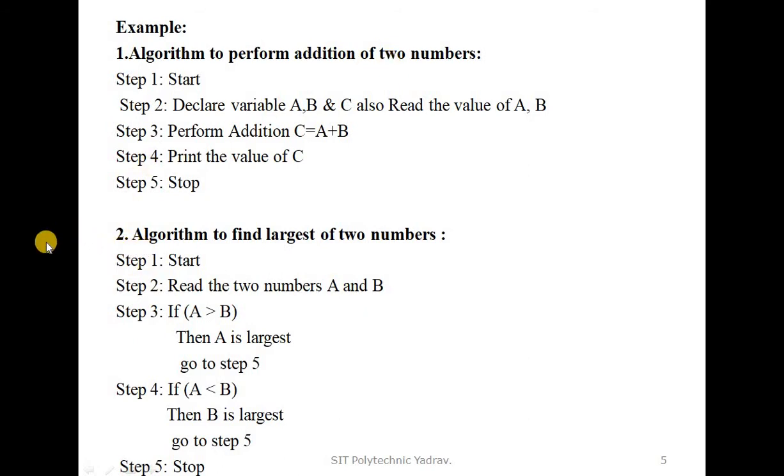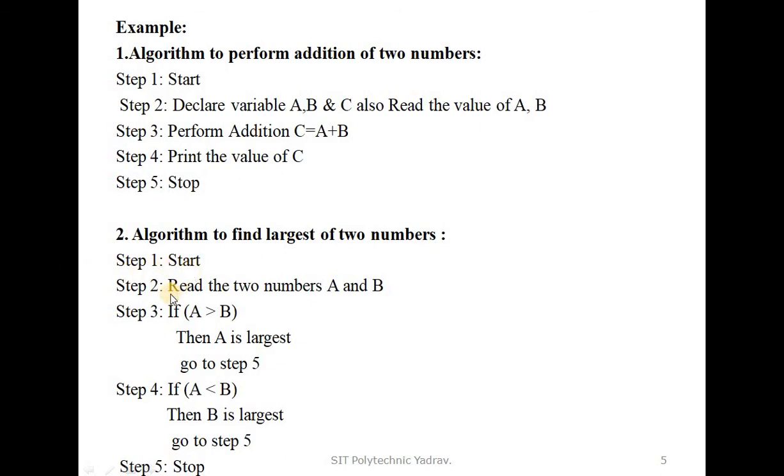The second example is an algorithm to find the largest of two numbers. It means we find which of the two numbers is the largest. What are the steps of this algorithm? These are in a previous slide. There are five steps, and the steps are as follows.